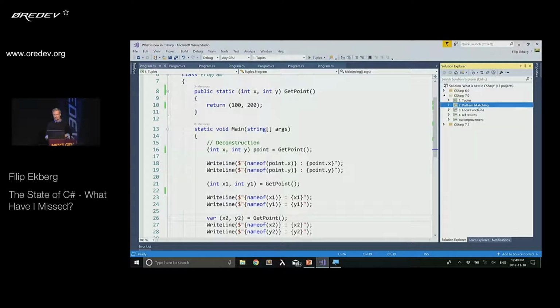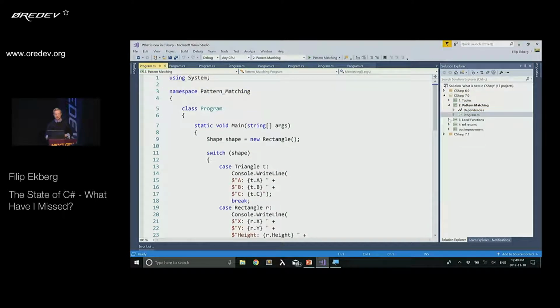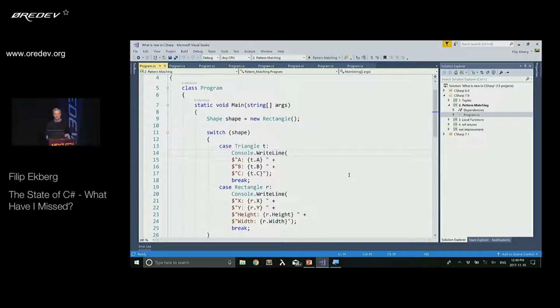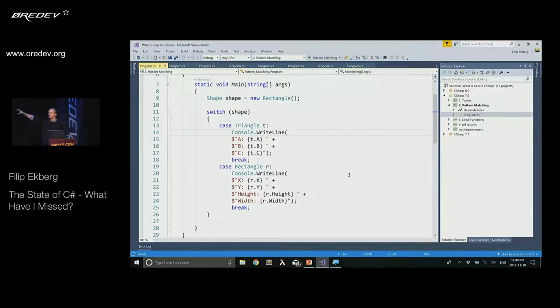Right, so next up is pattern matching. Now, pattern matching has been available in other programming languages for a long time, but it was recently added in C#. So what it means is that in this case, I have a shape. It could be a rectangle, it could be a triangle, it could be a circle, it could be an ellipse, it could be whatever type of shape you want to use.